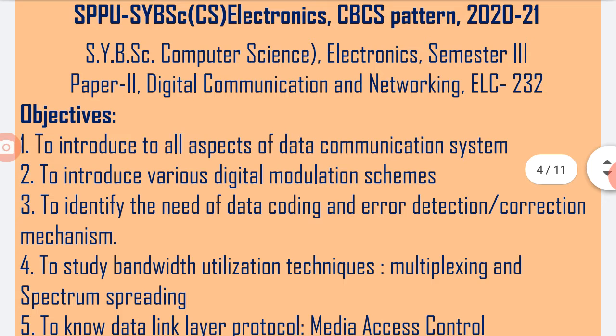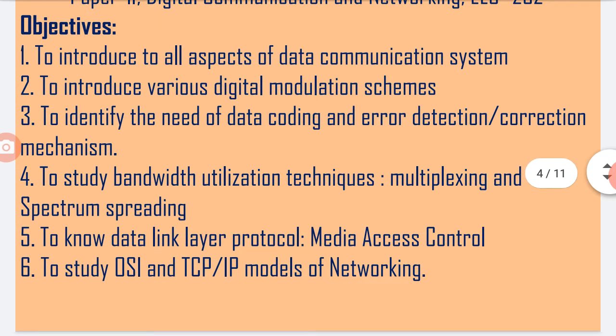The objectives of this paper are that while you are conducting this paper, students should study the different points. The first point is the data communication system. Second point is the various digital modulation systems.